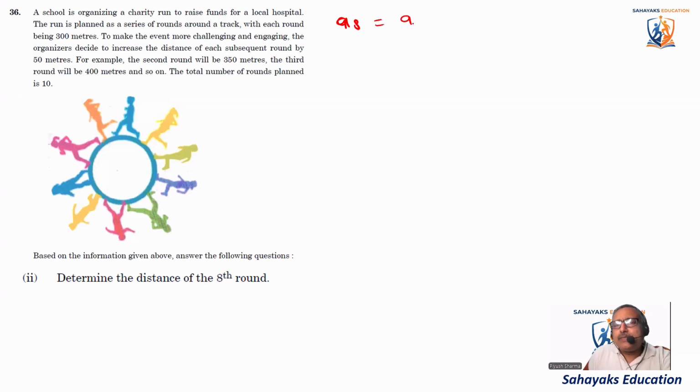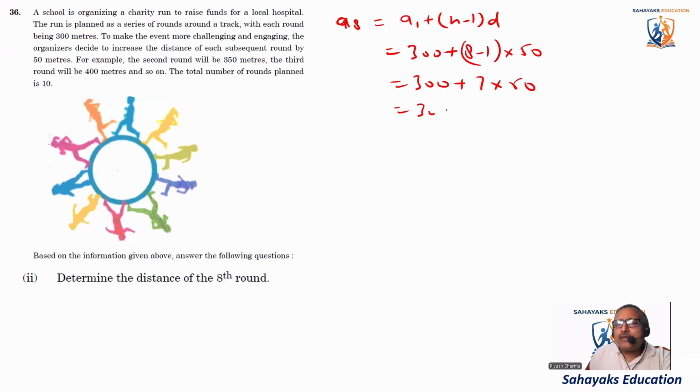The 8th term is equal to A1 plus (n minus 1) into d. A1 we already know is 300, plus (8 minus 1) into d, which was 50. So it comes as 300 plus 7 into 50. 7 fives are 35, so it is 300 plus 350, and it comes out to be 650. So the 8th round is 650 meters.